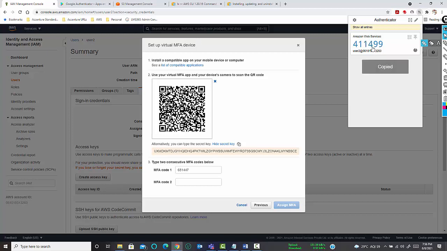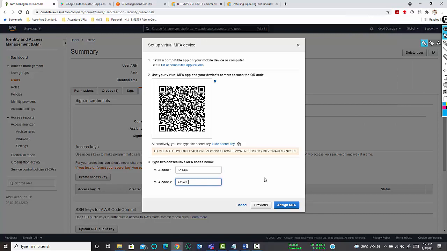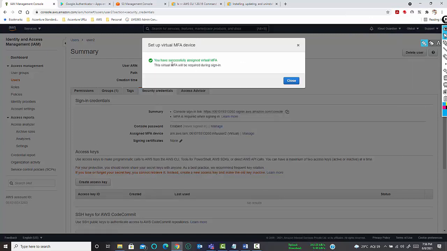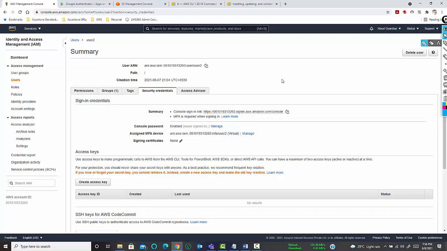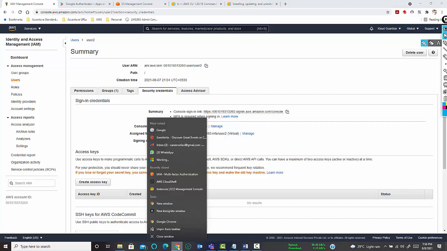Okay, this is the next code, copy it, click on this, assign MFA. Now the MFA is successfully assigned for this particular user. Now let's open an incognito mode and see if this works.